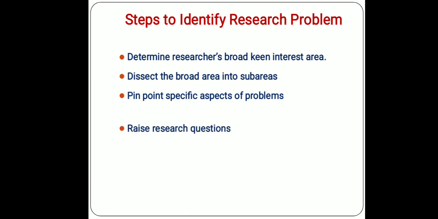Then step 4 is raise research questions. When you finally decide that you want to do research on the effects of alcoholism, your fourth step is to raise different research questions. Listen, when I say your research area or interest, effects of alcoholism on family, this is not a question. You have to ask a question with the help of a WH word. Like in our example, what impact does alcoholism have on marital relationship?